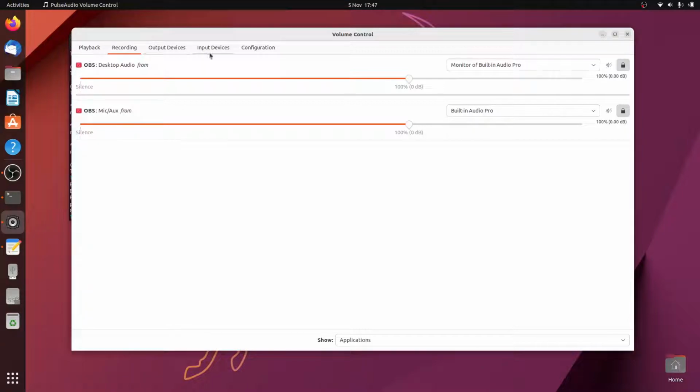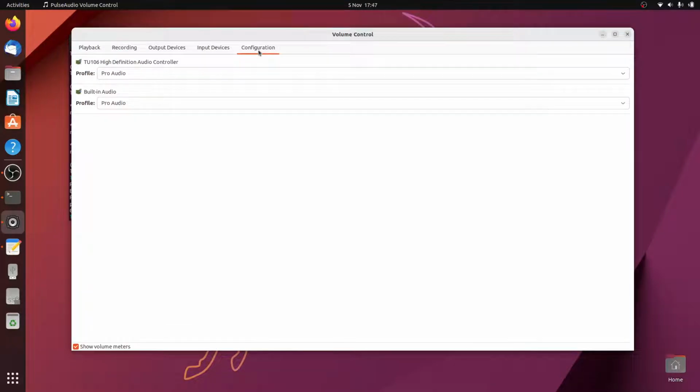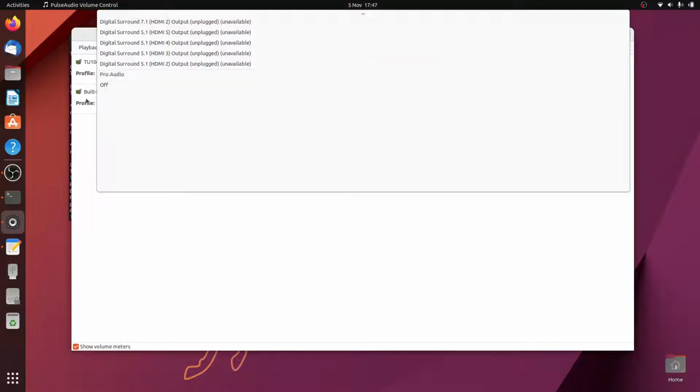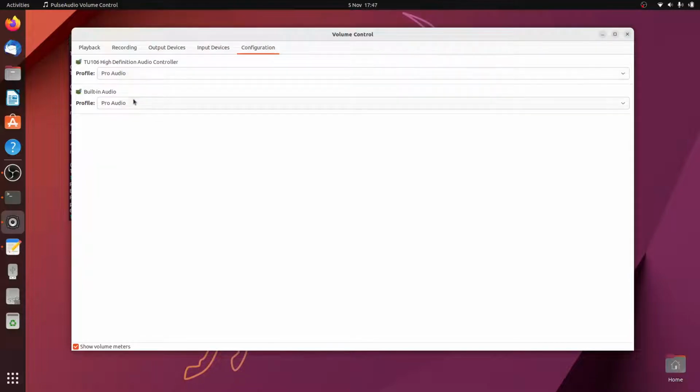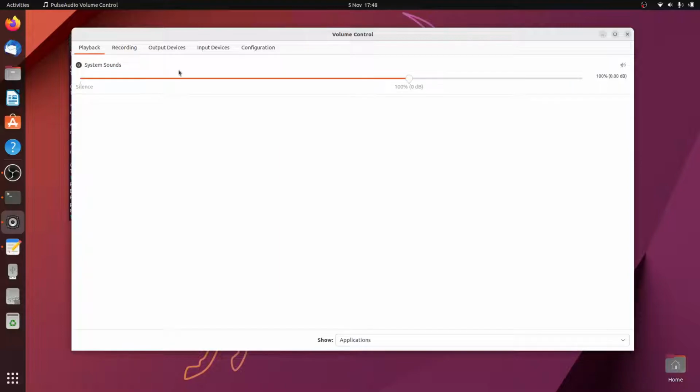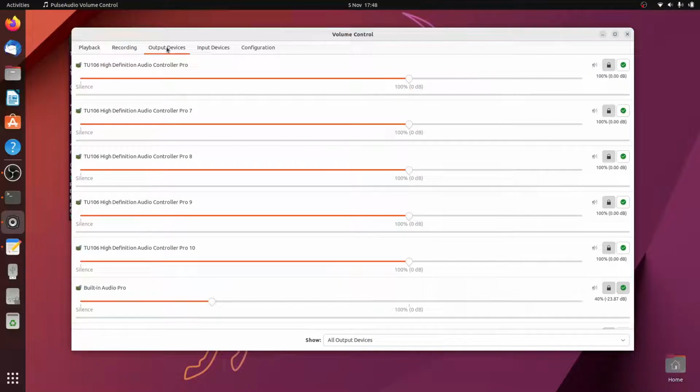What you have to do, go to configuration and select Pro Audio. This is very important. That should be 100%. All of these should be 100%, and then it should work.